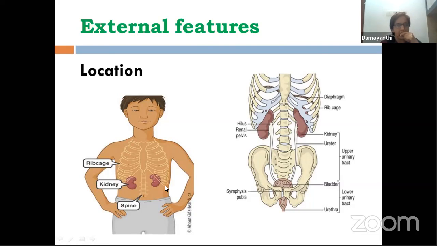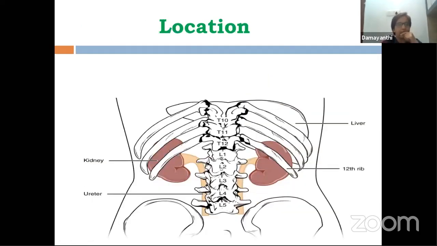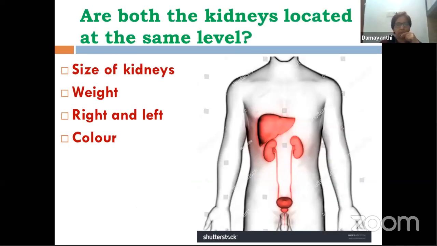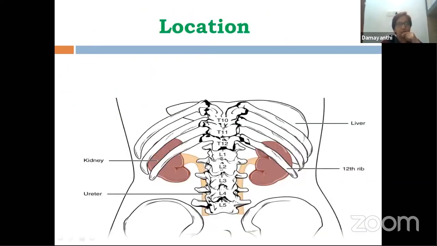Probably you can understand very clearly from the picture where they are located. Now, if you are talking about the presence of bones, let's go to the next slide to understand this. If you want the very clear and exact location, have a look at this particular slide. These are all bones, our backbone. So kidneys are located on either side of this backbone, the vertebral column.